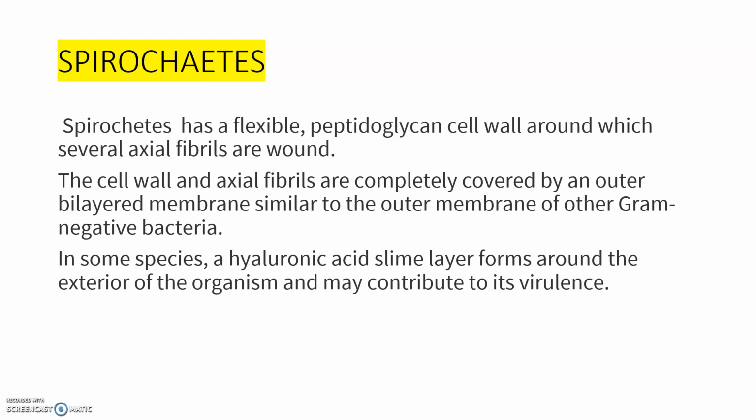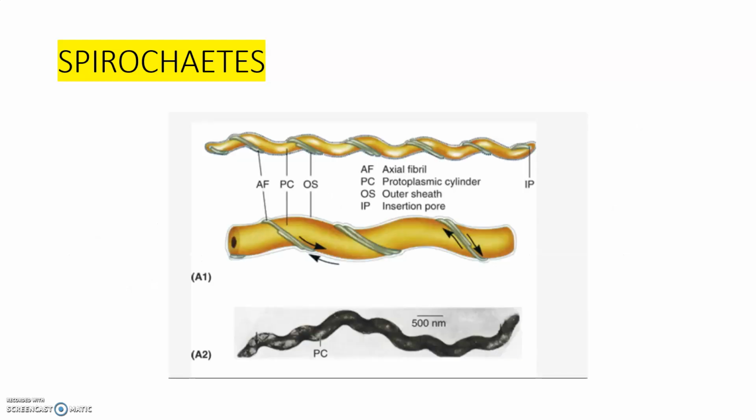In some species only, a hyaluronic acid slime layer forms around the exterior of the organism, and this may contribute to their virulence. So most of them are pathogenic. So this is the structure.